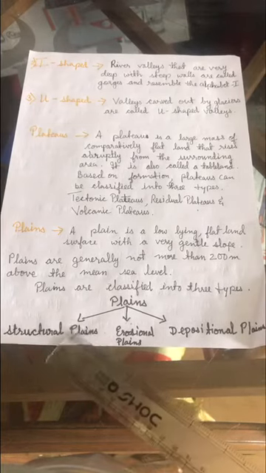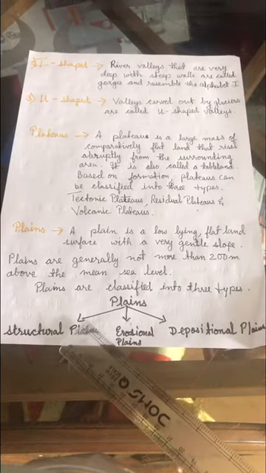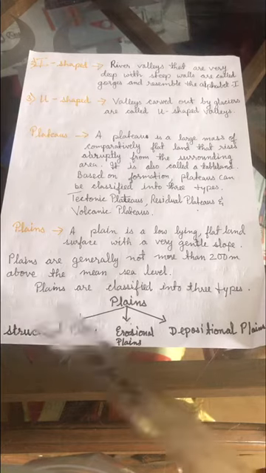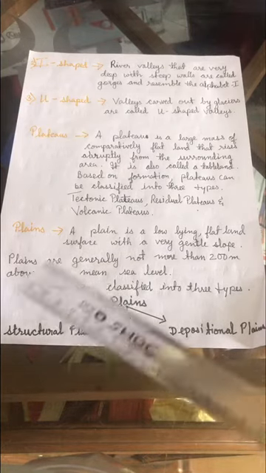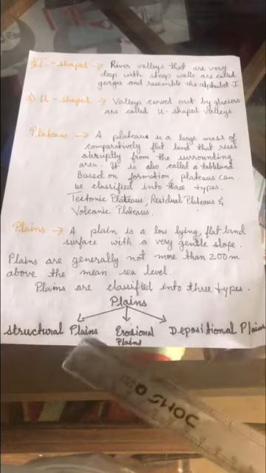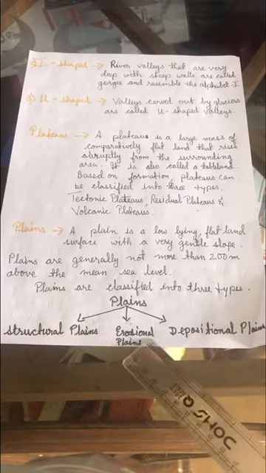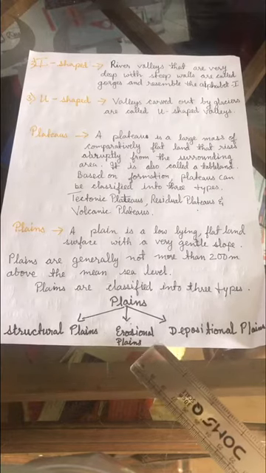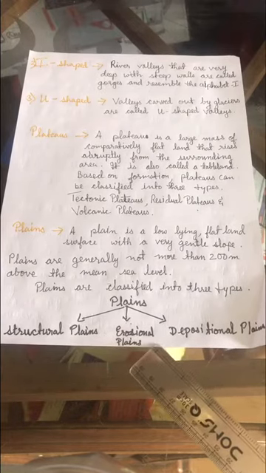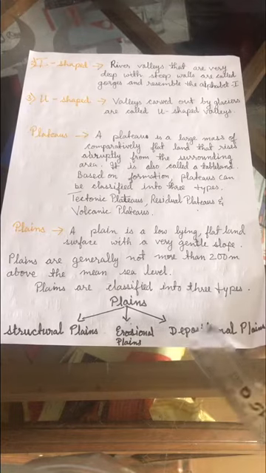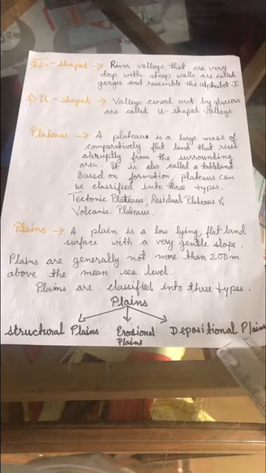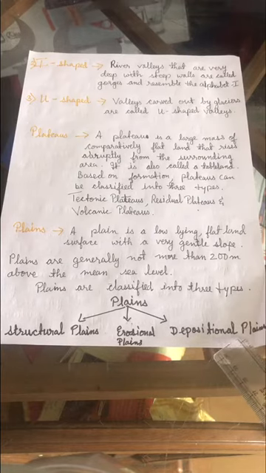Structural plains are formed where the rock layers are aligned almost horizontally. So these layers are horizontally aligned, and this formation is known as a structural plain. Erosional plains are formed due to continuous wearing down of highlands. And depositional plains are formed by deposition of silt, sand and clay by rivers in low-lying areas.